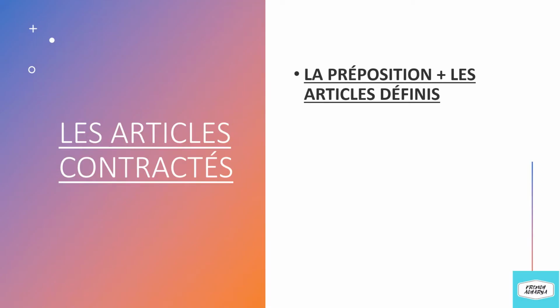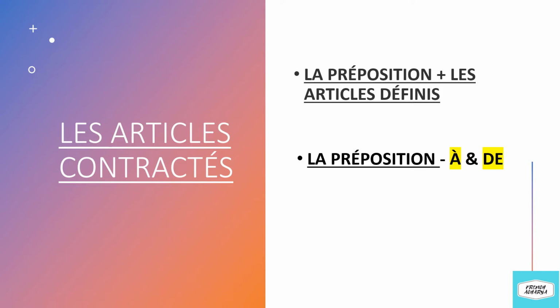Les articles contractés. The contracted articles. Qu'est-ce que ça veut dire les articles contractés? What do you mean by contracted articles? Quand la préposition est suivie par les articles définis, ce sont les articles contractés. When the preposition is contracted with a definite article, we call it a contracted article. Now there are two prepositions, à and de.